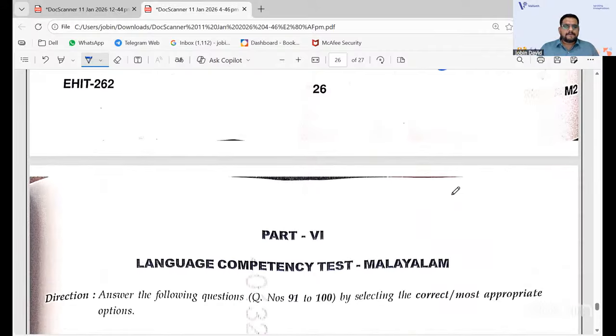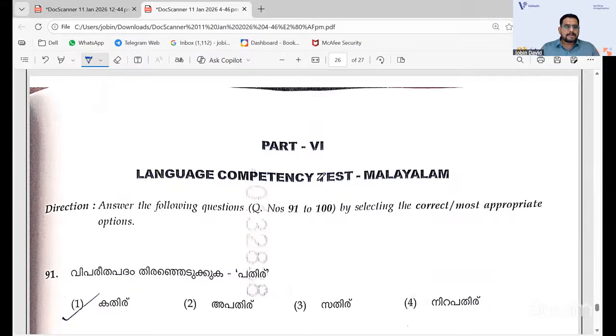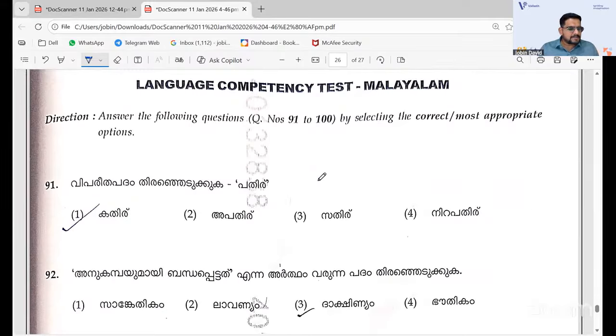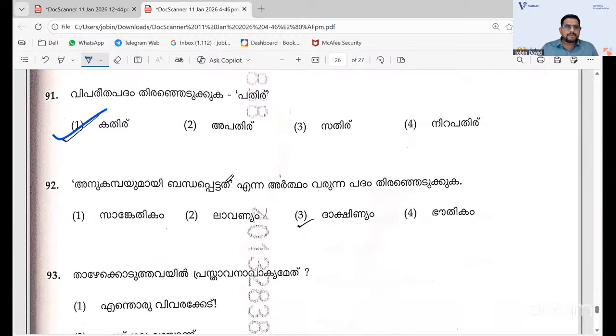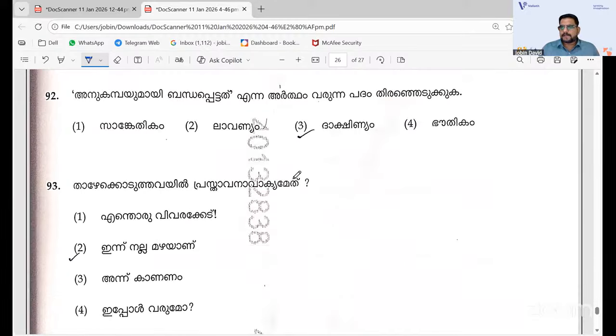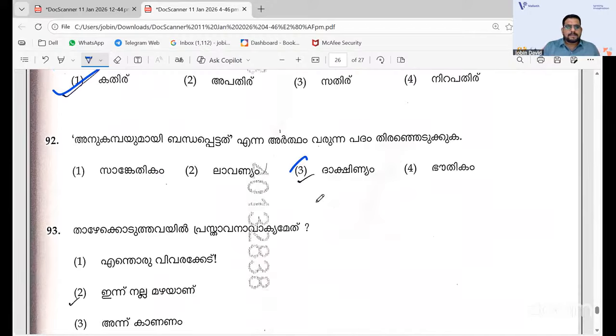And for Malayalam, I think for TGT it was somewhat easy, regarding Viparita Padam and Thernedukka. All those answers are very easy. The questions are easy, I think. So part 6 Malayalam, the first one 91, 1 we have. Then the next one, 92, the right answer is Dakshanyam, option 3.